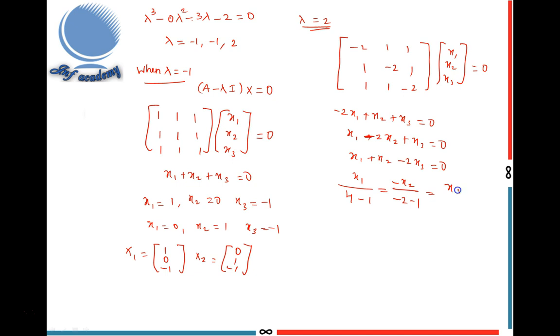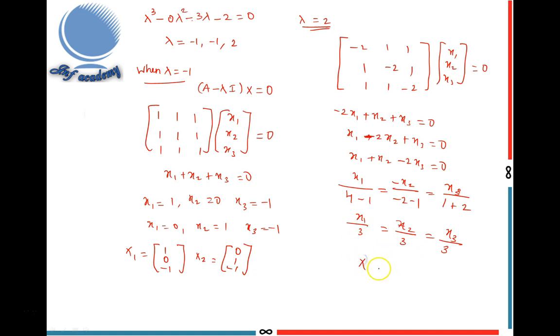And x3 by cross multiplication method, 1 plus 2. So finally I got x1 by 3 equals x2 by 3 equals x3 by 3. Cancel 3, then we get 1, 1, 1.